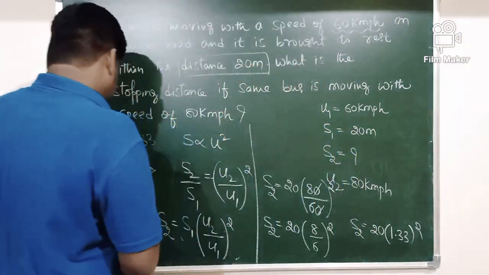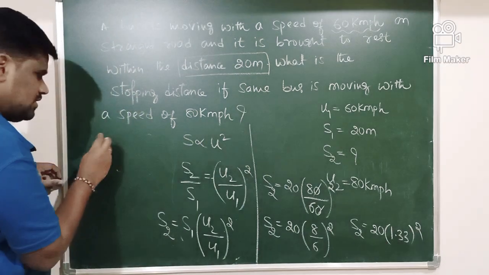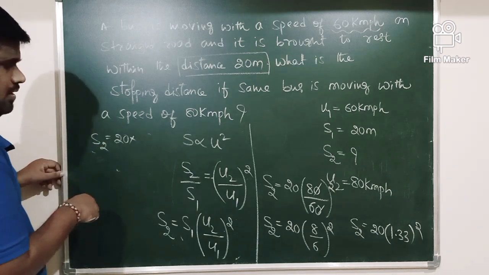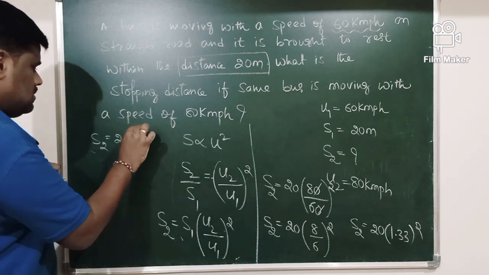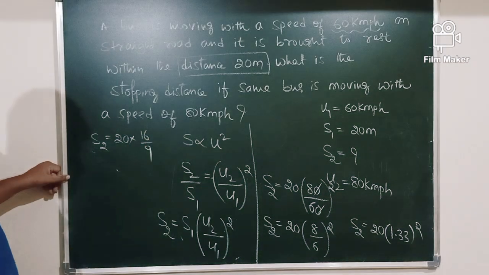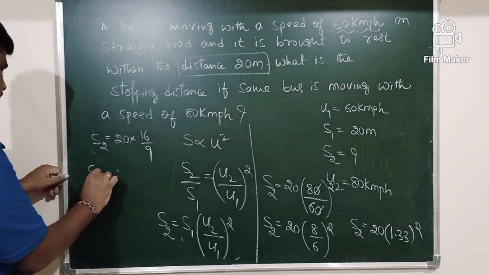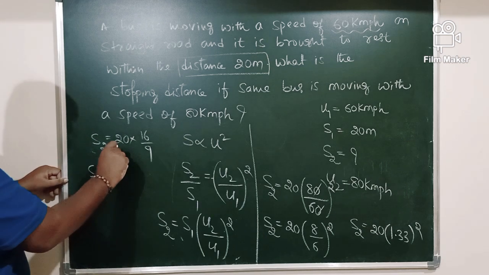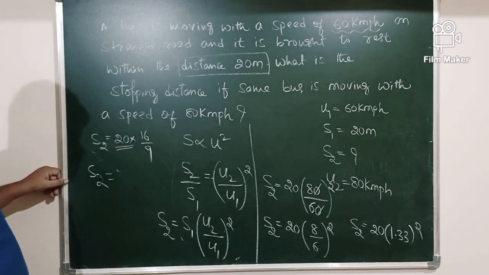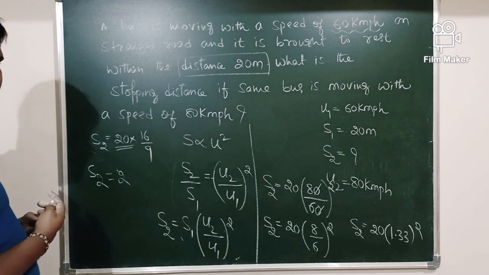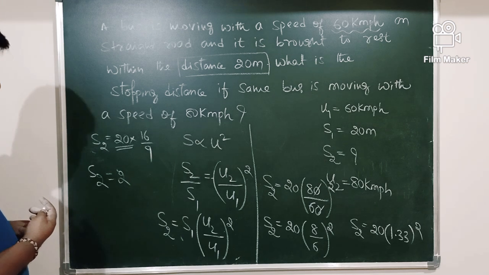Therefore, S2 equals 20 into 16 by 9. 20 by 9 is nearly 1.8, I will take it as 2 here.